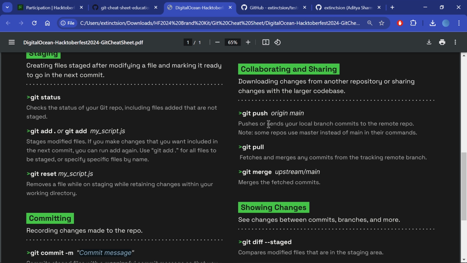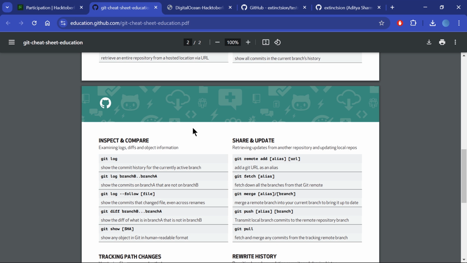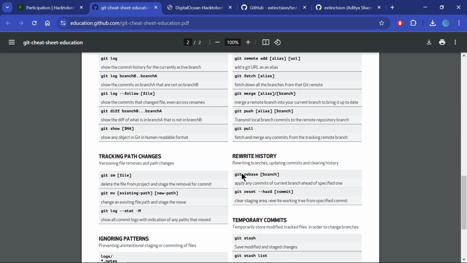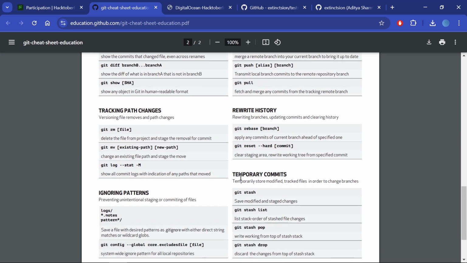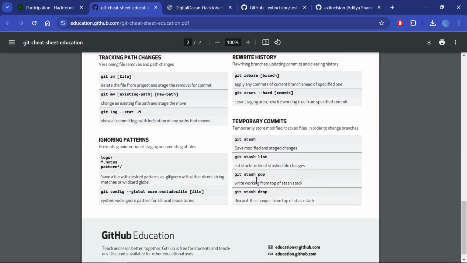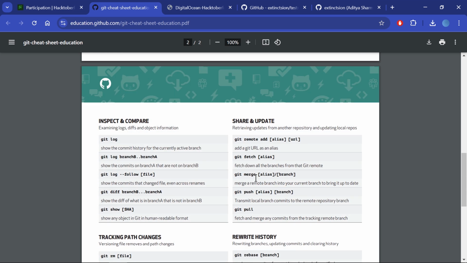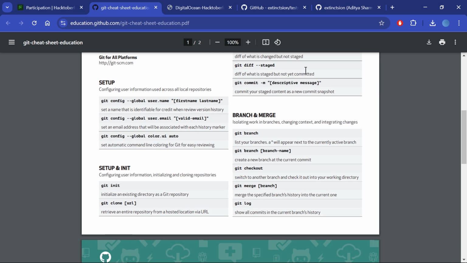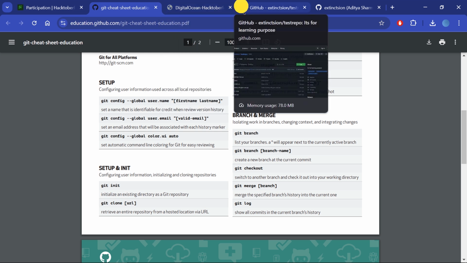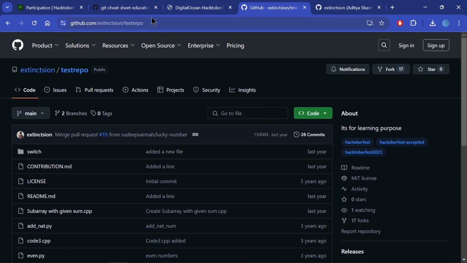There are several other commands which you can find in this PDF, such as the git stash command. It is very powerful and very handy to use if you know how to work with it. So these are the commands that git has. If you are new to GitHub, you can just come to my repository.